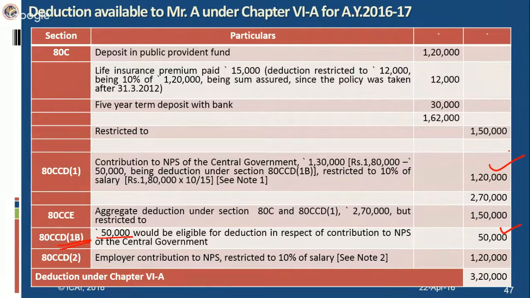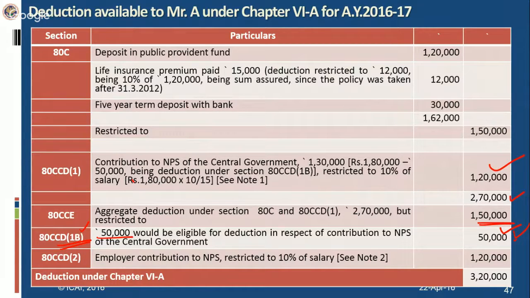See, he has already made certain investments which exceed 1,50,000 rupees. So it's not beneficial for him to claim the whole deduction here. It ultimately comes to 1,50,000 only. Now the whole of the 2,70,000 has to be restricted to 1,50,000. This is the benefit to Mr. A, that from now onwards he can claim an additional benefit of 50,000 by investing in NPS. So 50,000 is eligible, and with that 50,000, 2 lakhs comes.